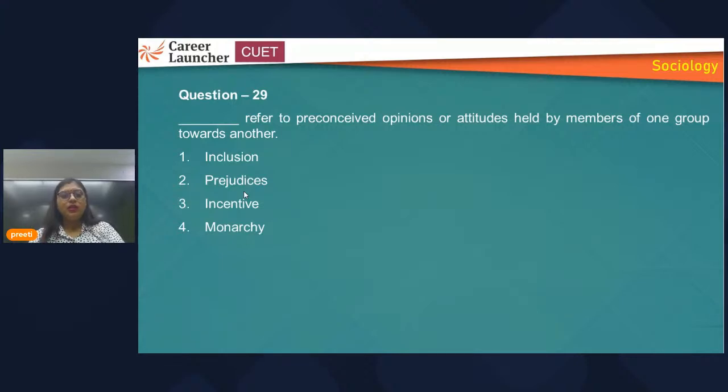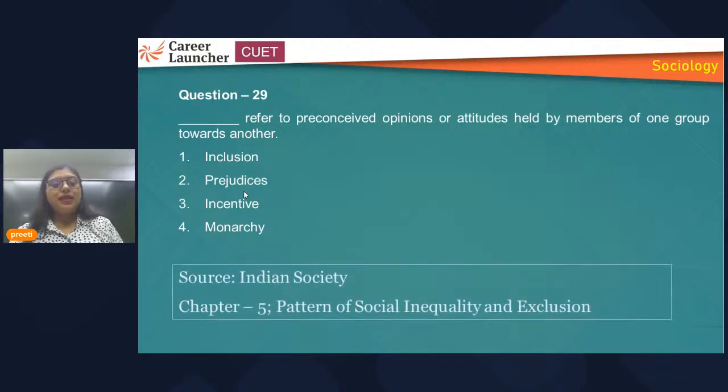These 3 are important, because questions can be asked in any form. This question refers to preconceived opinions. Whenever you find preconceived opinions or attitudes about any group or person, you have prejudiced the person. Prejudice.